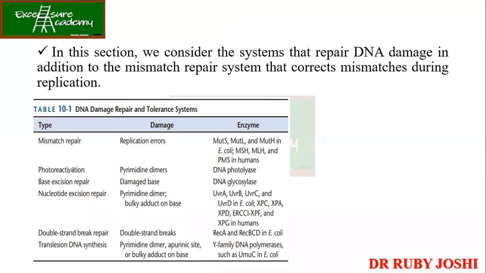ठीक है? Photoreactivation, that is for the pyrimidine dimers, यहाँ पे आपका thymine dimer बनता है. Enzyme है DNA photolyase, so this is able to break the bond between the thymine dimers.